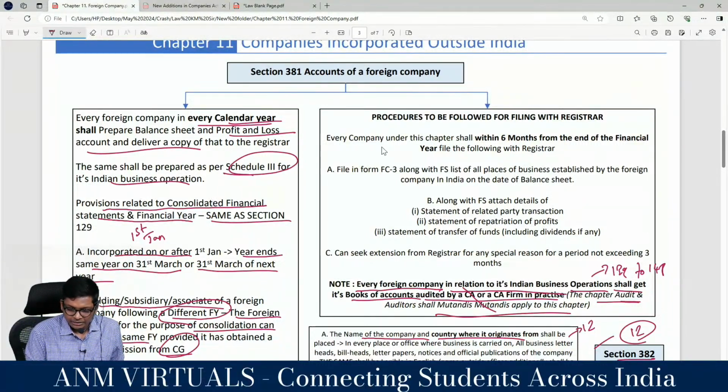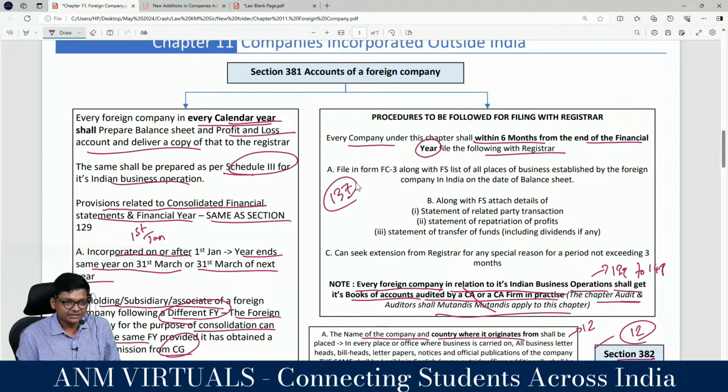Okay. Then this point also: every company within 6 months from end of financial year files with the registrar. I'll tell you what section this is. Similar to 137. What is 137? Filing of financial statements to ROC within 30 days from the AGM. Here it's not like that.